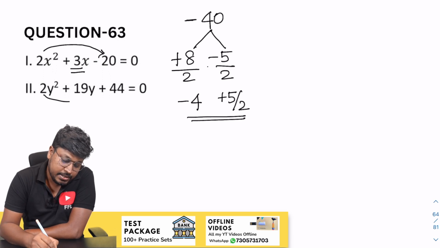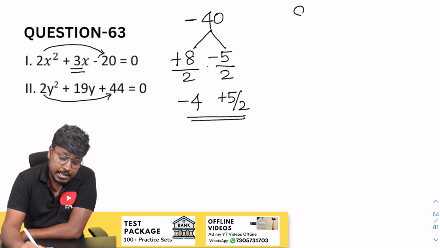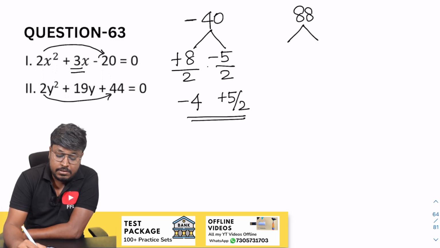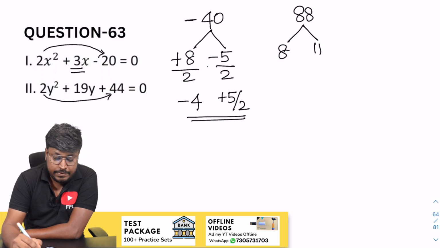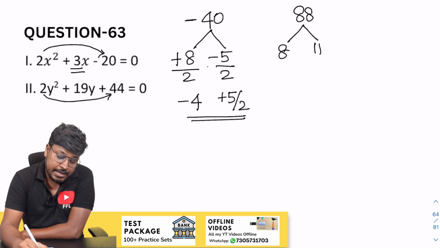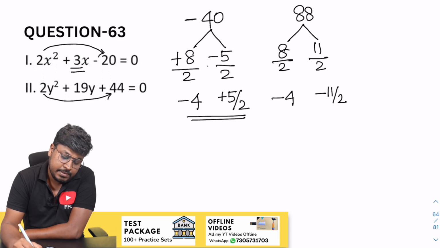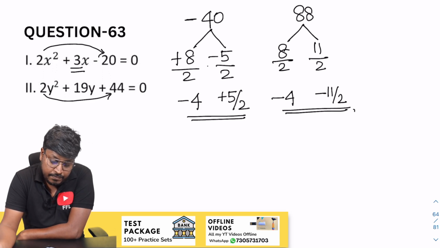So factor of y. So 4 into 44, 4 into 2 will be 88. So 8 and 11. When you add 8 and 11, the resultant will be 19. So divide by 2, divide by 2. So this will be minus 4, minus 11 by 2. So this will be the factor of y. So now the comparison part.